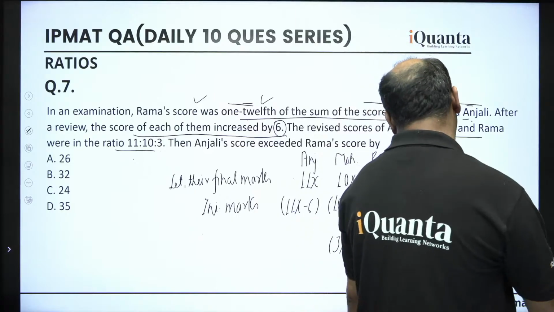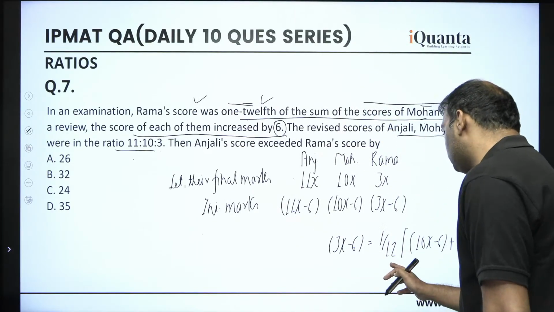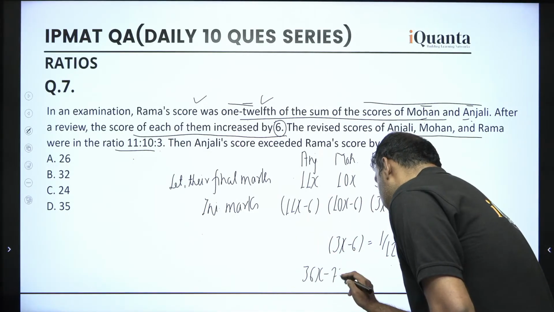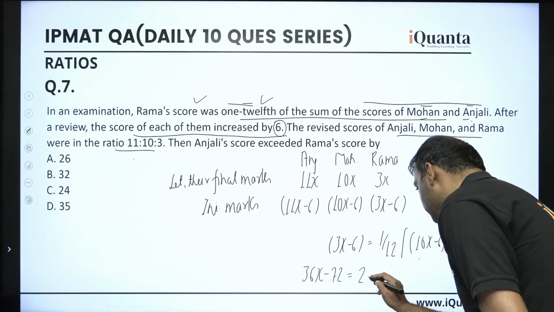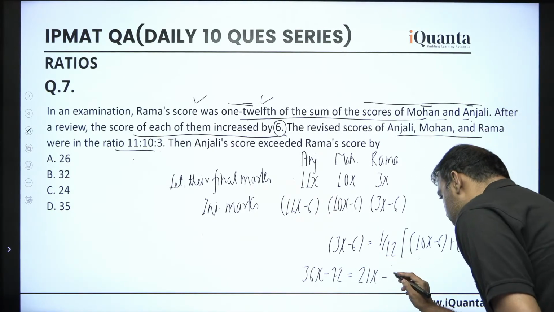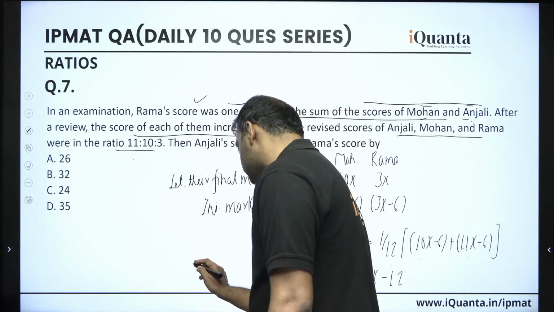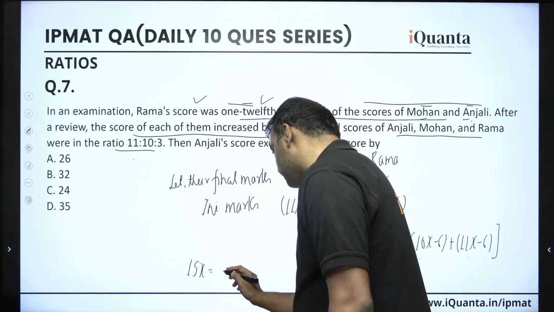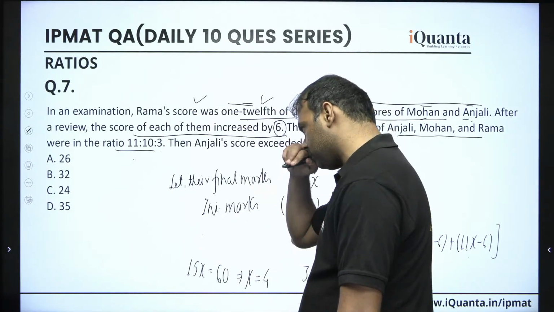other information or values which are being asked. So quickly let's solve this. 12 going there, this should be 36 minus 72, and the right hand side should be 10 plus 11 should be 21x, and this should be minus 6 minus 12, right? 21x taking here, so 36 minus 21 is 15x, and 72 going here, 72 minus 12 is 60. That means x is being 4. X is being nothing but 4.